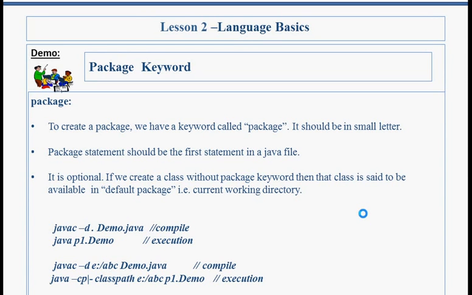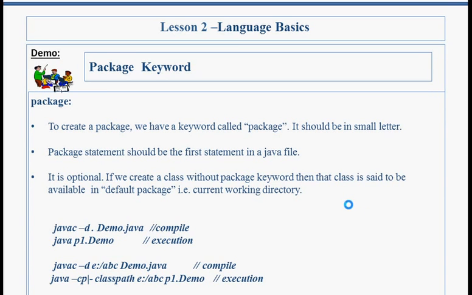Package. A folder that is linked with the Java class is called package. To create a package, we have a keyword called package. It should be in small letter. Package statement should be the first statement in a Java file. It is optional. If we create a class without package keyword, then that class is said to be available in default package, that is the current working directory.